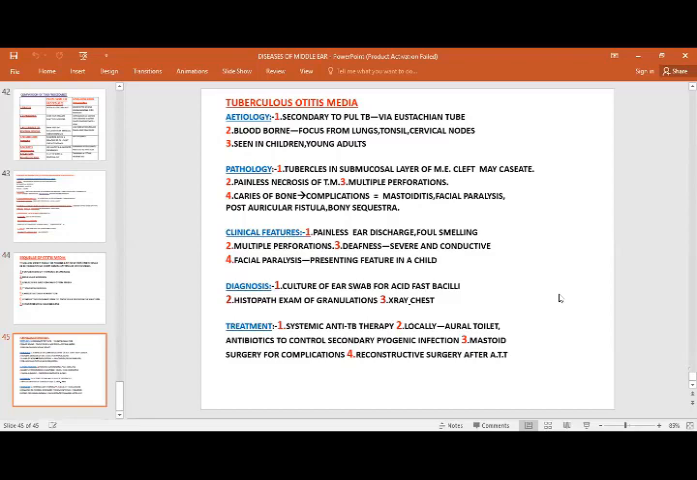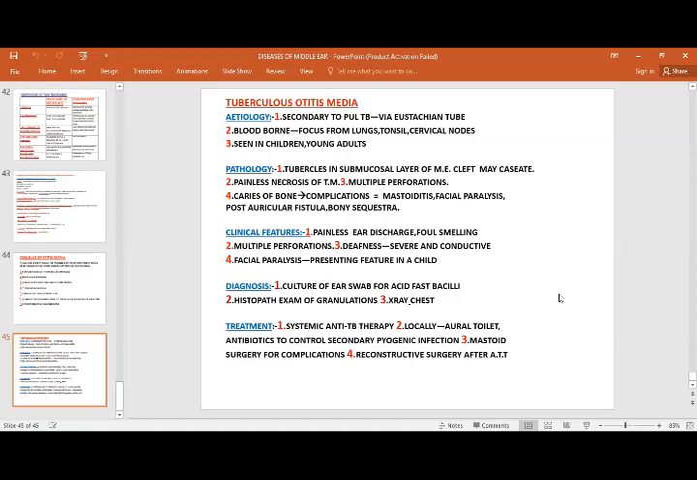Basically, the etiology is that the patient has pulmonary tuberculosis, and this would come retrograde via the eustachian tube, and sometimes bloodborne also, because the patient has a problem in the lungs, sometimes tonsils, cervical nodes. It is seen in children and young adults. Underlying pathology: tubercles in the submucous layer of the middle ear cleft may caseate. Caseation is the feature of tuberculous otitis media. So painless necrosis of the membrane, multiple perforations, they coalesce together to form a big perforation, and caries of bone sometimes, and this will definitely cause complications like mastoiditis and facial paralysis. These might be the presentation of the patient.